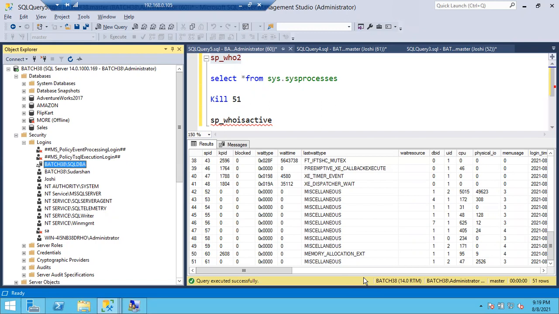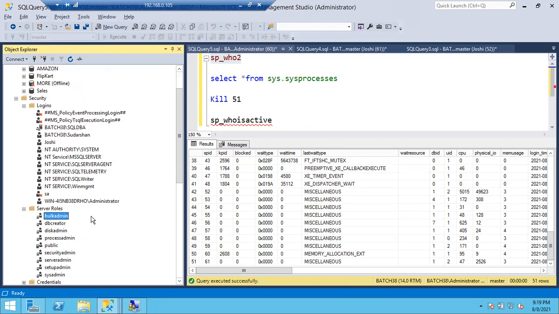Mostly, why? Because usually the requirements will be different in the organization. We have separate roles. User specified roles are there, or customized roles are there. These are the fixed roles, guys. What is the problem with this? You cannot add or delete any permission to this role. Bulk admin, bulk inserts only can do. No, I'll add one more permission to bulk admin. You cannot add permissions to bulk admin, or you cannot remove existing permissions from bulk admin.